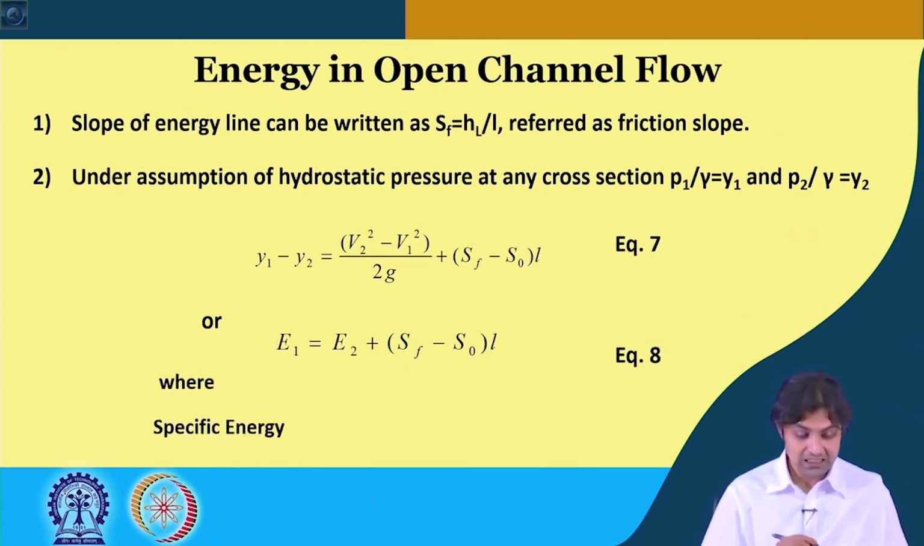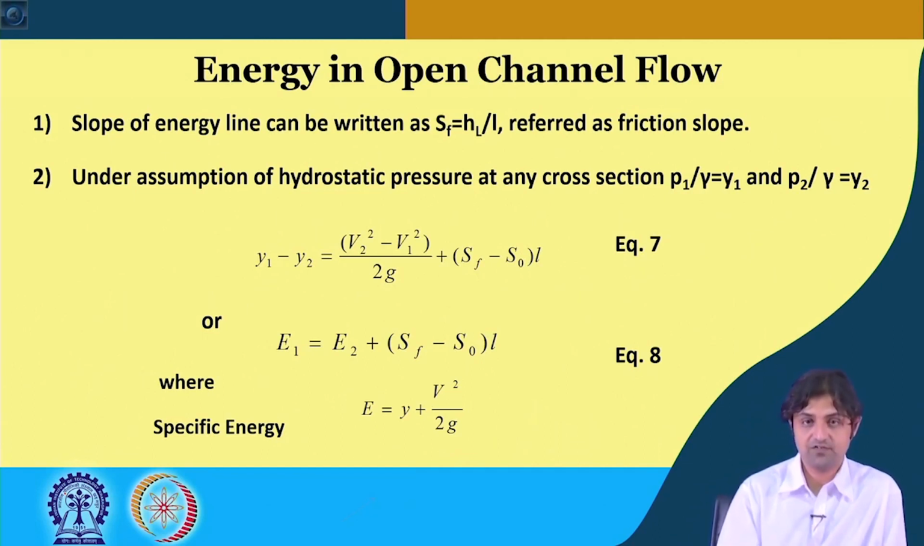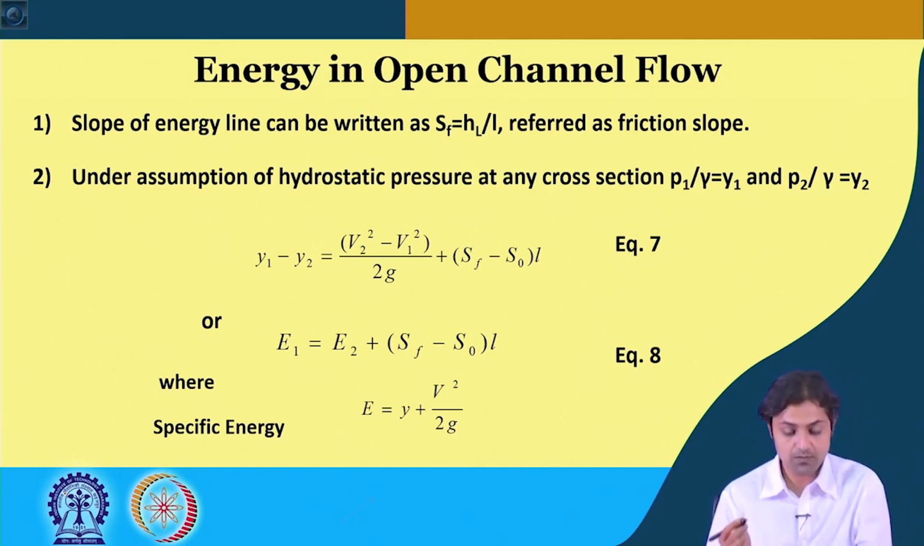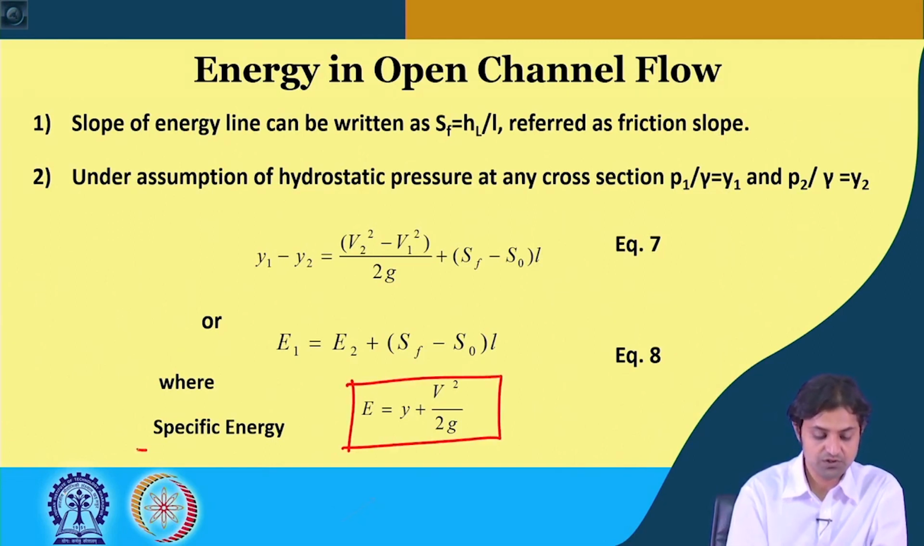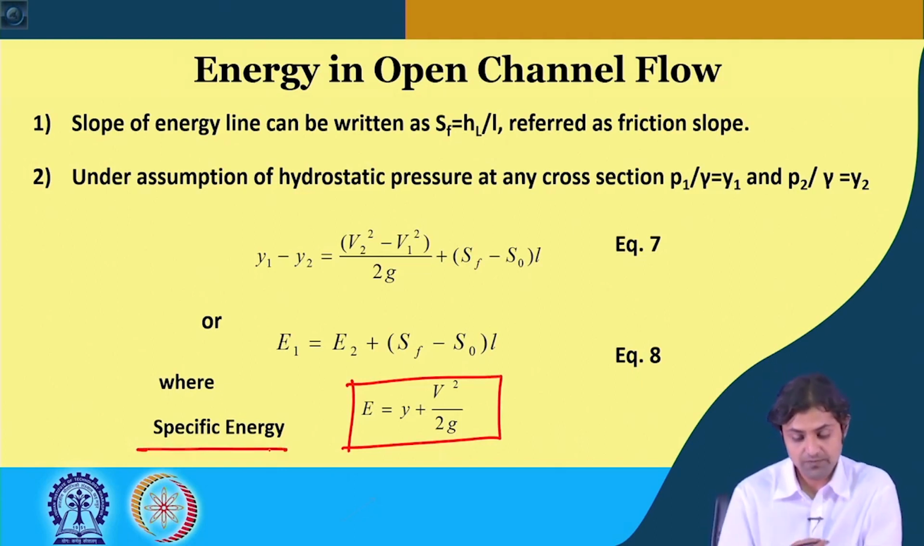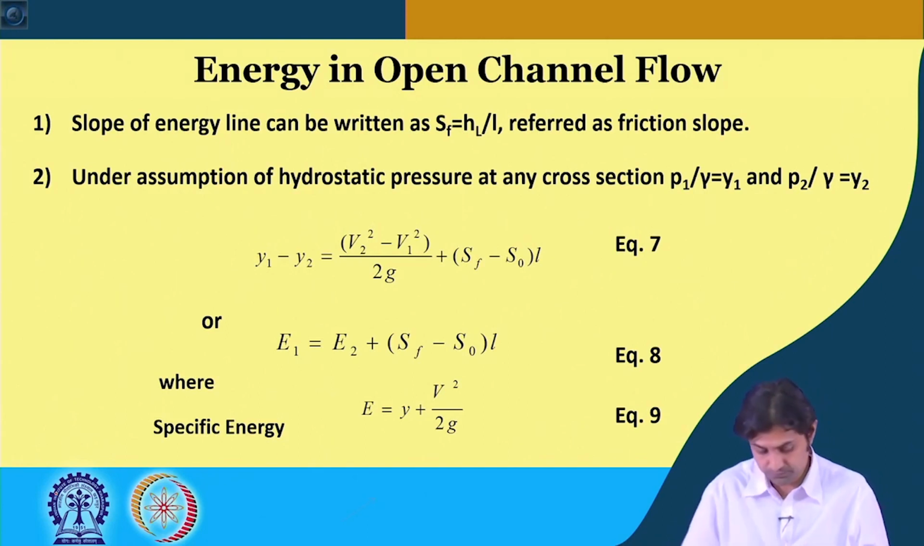In this equation, E is specific energy. What is this E? We call E specific energy, which is given by Y plus V square by 2G at any point. So, this is a new concept called specific energy, to which you have been introduced now. It is the sum of the depth and the kinetic energy head. And this is equation number 9 that we are talking about.